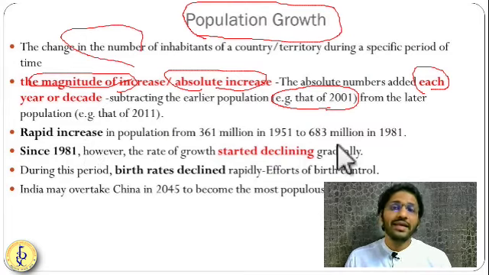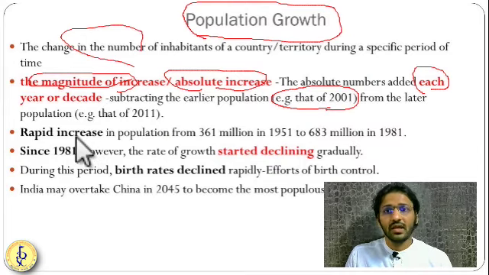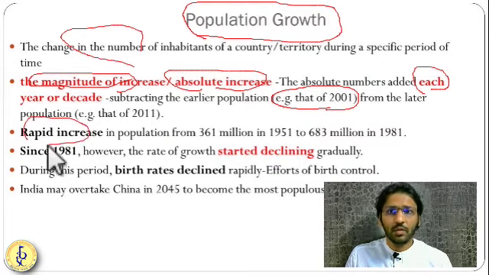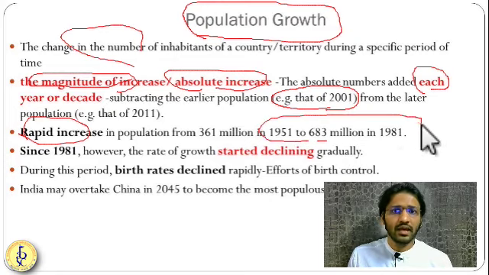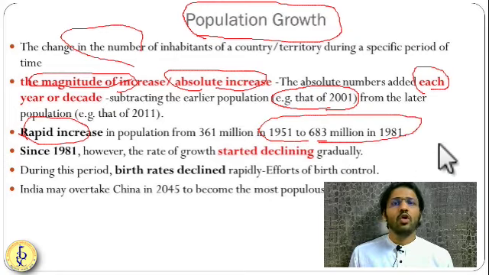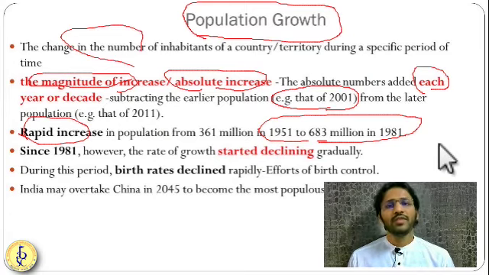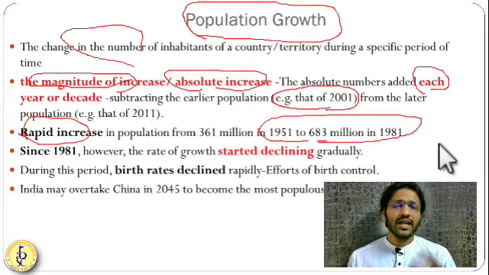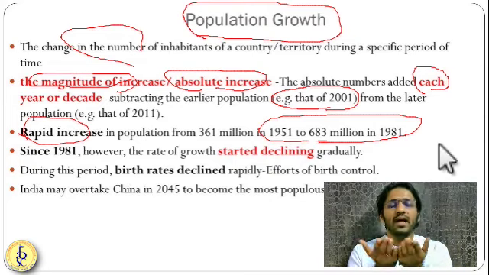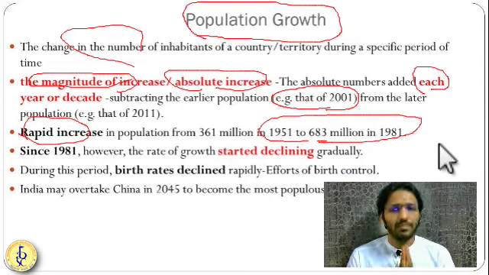In the case of India, there are certain characteristics. From 1951 to 1981 there was a rapid increase in the population. Almost 300 million people were added from 1951 to 1981. So there was a sudden burst in the population.